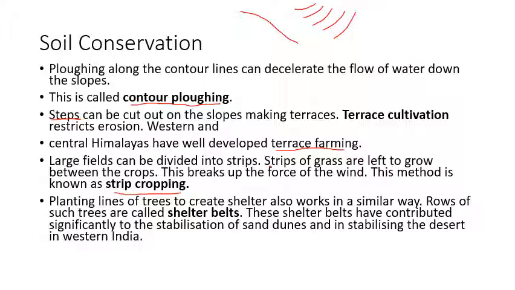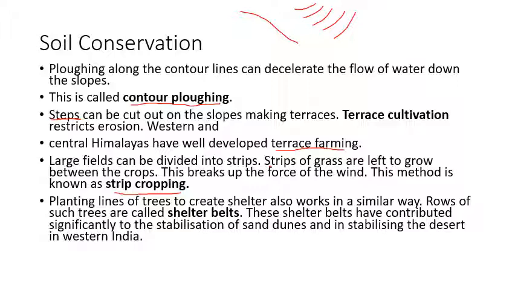After that, planting lines of trees to create shelter also works in a similar way, and it is very effective in states like Rajasthan, where wind movement is quite prominent. We see rows of trees can be grown. These are called shelter belts.